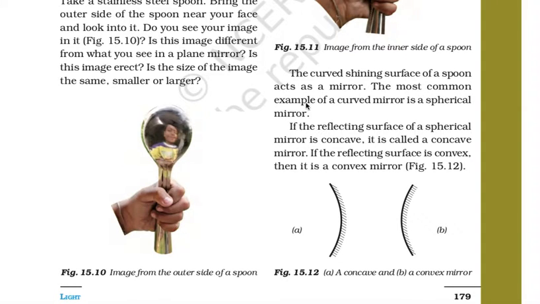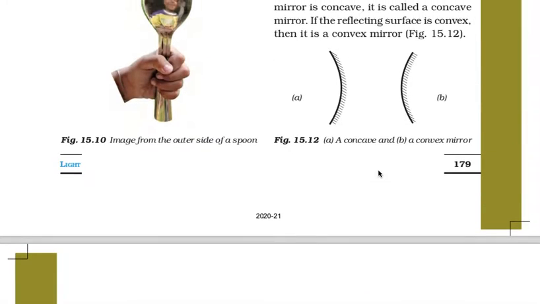The most common example of a curved mirror is a spherical mirror. If the reflecting surface of a spherical mirror is concave, it is called a concave mirror. If the reflecting surface is convex, then it is known as a convex mirror. As you can see here, convex and concave.